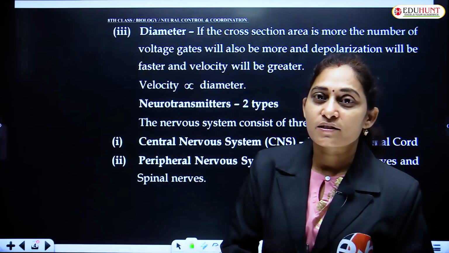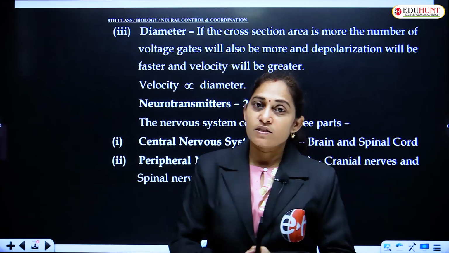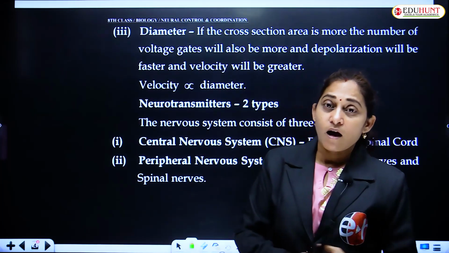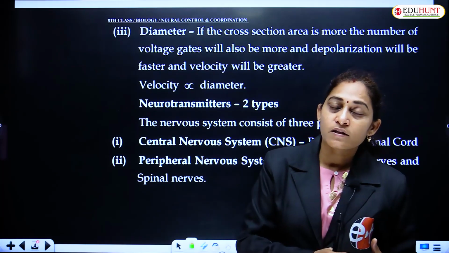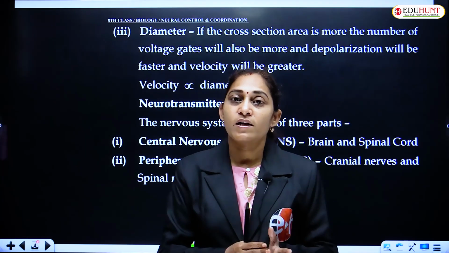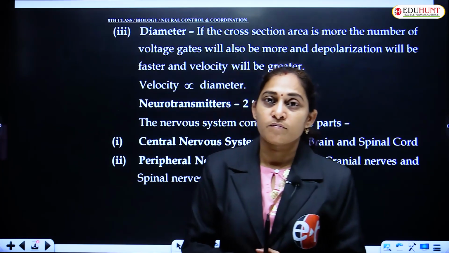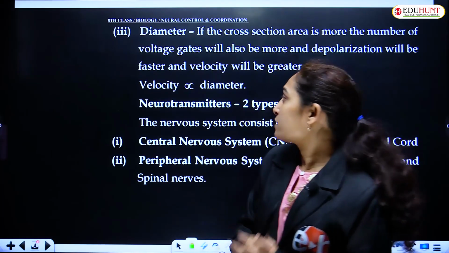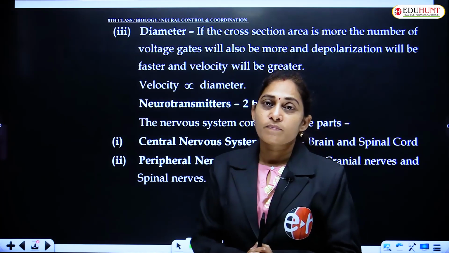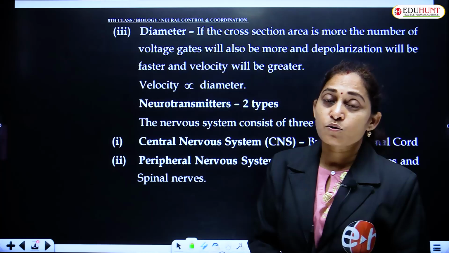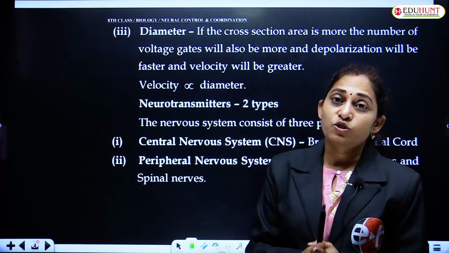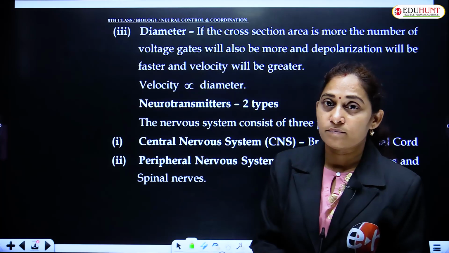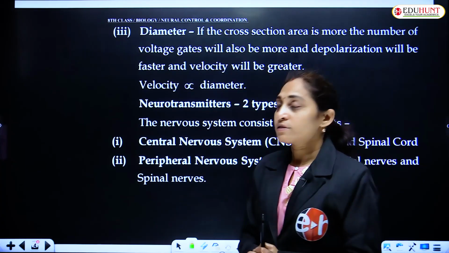We have been discussing the nervous system and how the nerve impulse generates and transmits from one place to another. In this session, we are going to learn the different types of nervous systems and also the structure of the brain in detail. Let's begin the class.